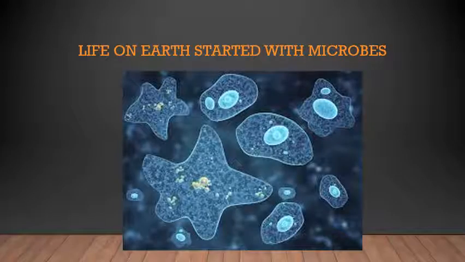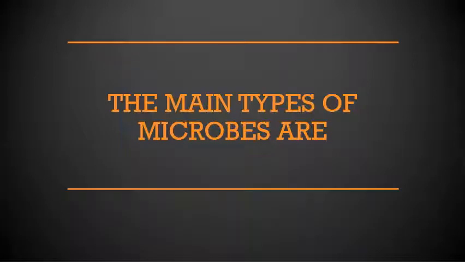Now, life on earth started with microbes. As I told you, we are multicellular organisms. Multicellular means there are so many cells in our body, but these microorganisms can be a single cell itself. The best example is an amoeba. This amoeba is a single cell which can survive on its own. It can feed, it can protect itself. It is just a single cell. We are made up of millions of cells in our body, but this single cell amoeba can survive just like how we are surviving. You're able to understand?